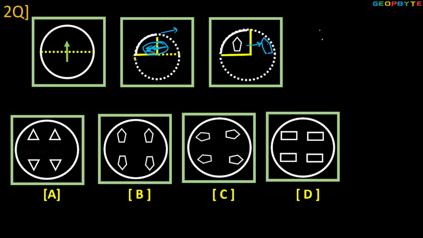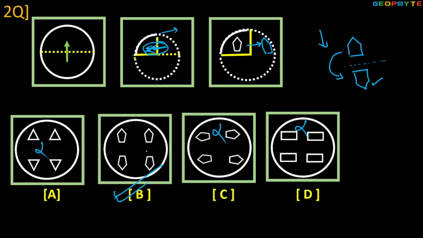Top to bottom open. So this pentagon, using top to bottom open, works as a water image. This is the figure. Which option is possible? Clearly option B is the right answer because in option A a triangle is given, so wrong. In option C the pentagon is there but the diagram position is wrong. In option D a square or rectangle is given, so wrong. So clearly option B is the answer.